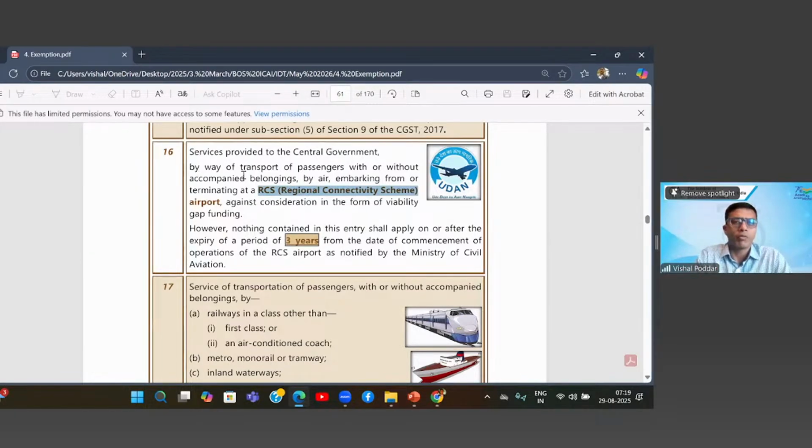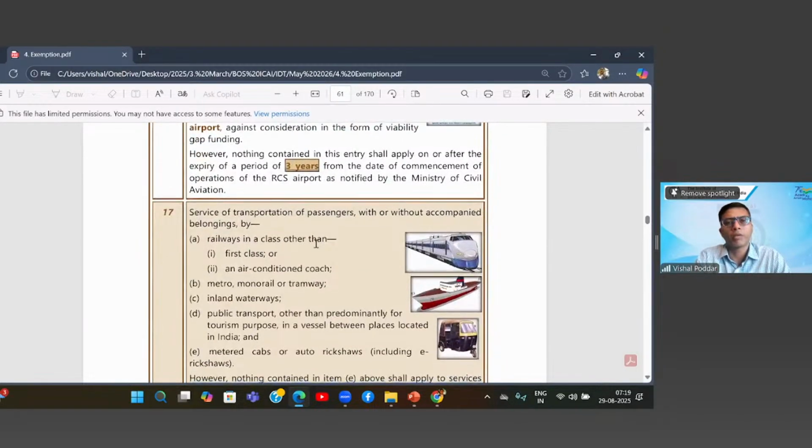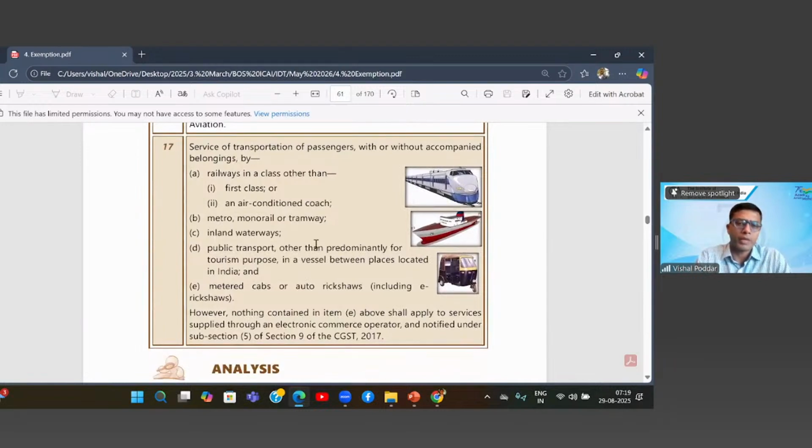Wherever you are using this transport service by air, which either starts or terminates at any of the airports under the RCS, it would be exempt, provided this exemption is allowed only for 3 years. That is a gestation period given within which they wish to develop that particular airport. Furthermore, transportation options are exempt. Again, these are the ones which we use day to day, and the logic is the same: the common man's transport is exempt. Please read Swaminathan, entry 17.